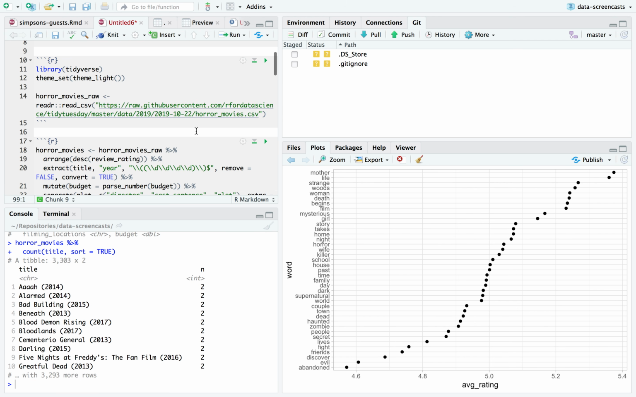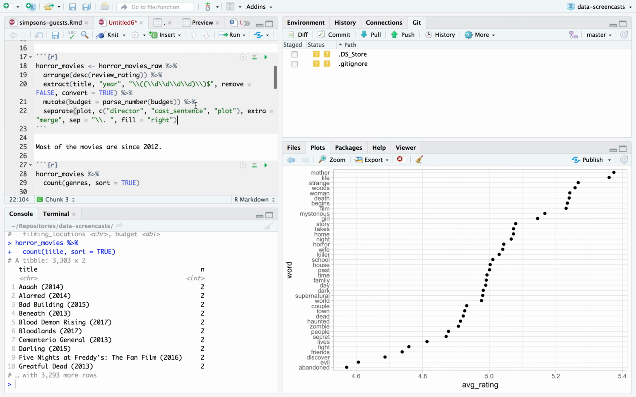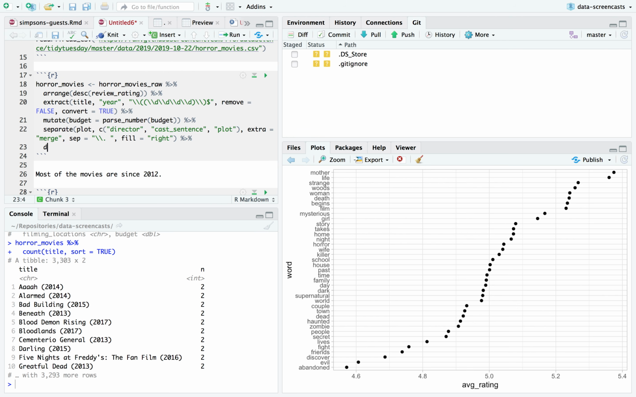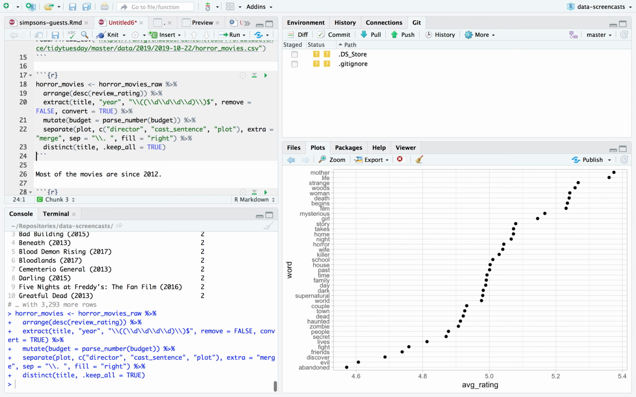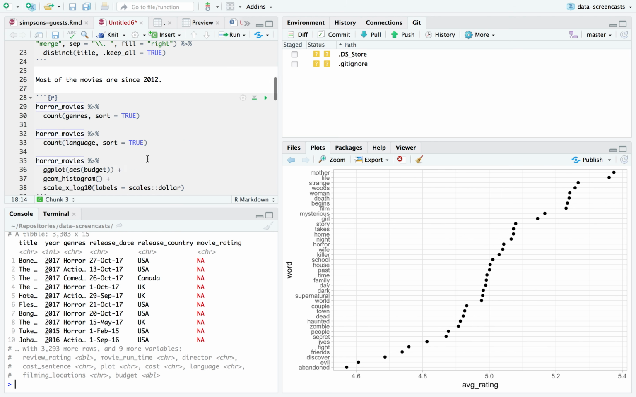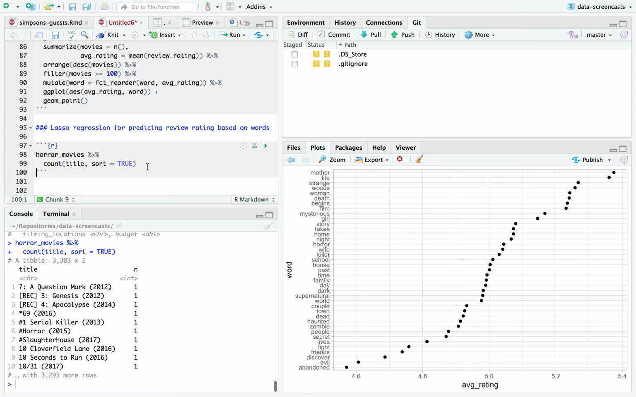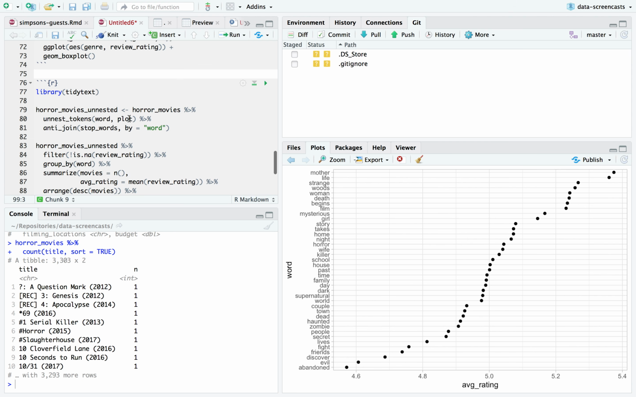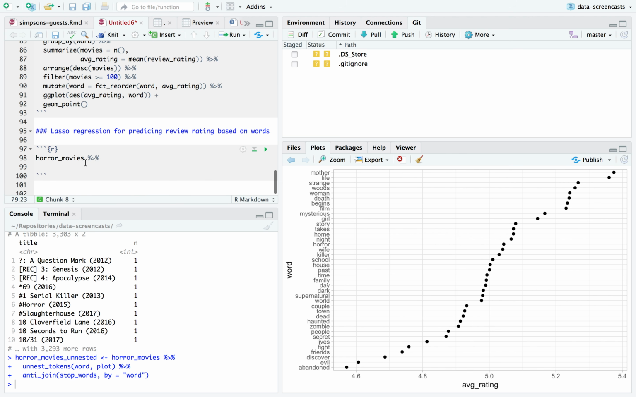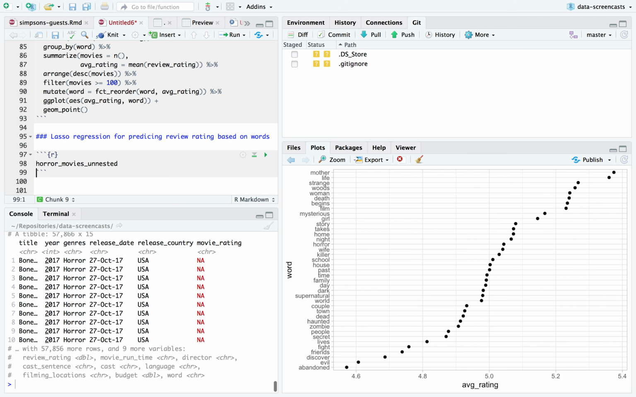I'm going to throw in a step in our cleaning step where I say distinct title, .keep_all equals true. Maybe there are duplicates and I'm losing one of them. I'm not going to bother figuring out when they're duplicates and when they aren't. It's just not worth the effort. All right, now I've got a unique horror movie processed. I'm going to rerun my horror movie unnested, and now here are my steps.